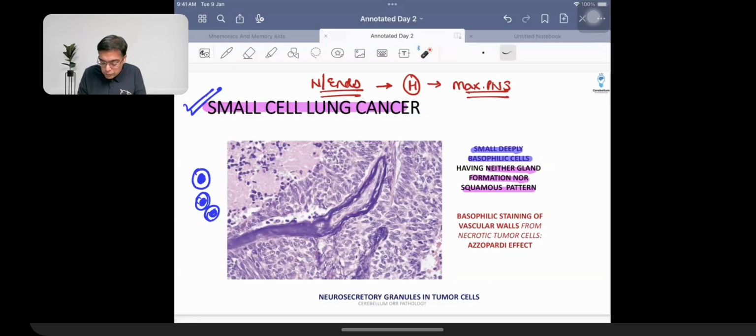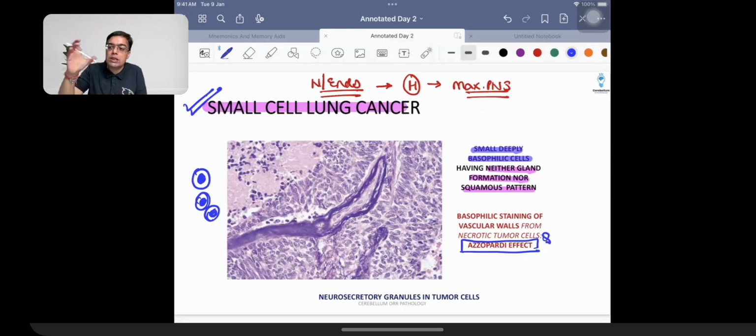Sometimes the chromatin material from the tumor cells is going to leak out, and that is going to give a blue color to the vessels over here. That is what has been given the name of azzopardi effect. It has been given in the textbook for quite some time, has never been asked as a question directly. But if you are asked the question, then the bluish staining of the vessel wall from the tumor cells is going to be associated with the term azzopardi effect.